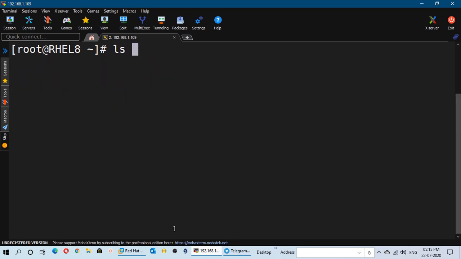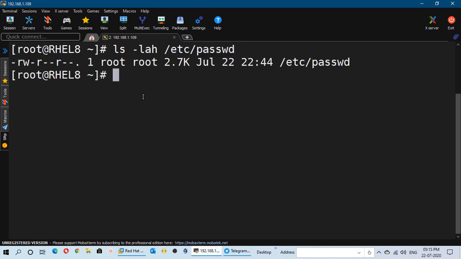If we list the /etc/passwd file, you will find that it is a file whose owner is root, group is root, and the size is about 2.7 KB, and it is present in the /etc directory.